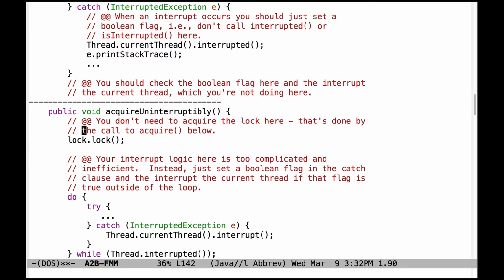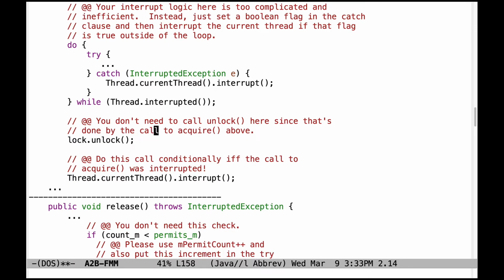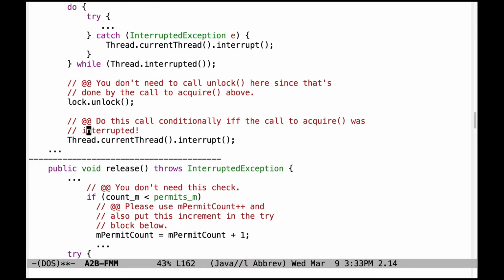Let's take a look at acquire uninterruptibly. Some more problems. Definitely do not acquire the lock here. That's meant to be done only in the acquire call down below, which I omitted, but that should be where that gets done. This logic for handling interrupts is way too complicated and inefficient. Instead, just set a Boolean flag in the catch clause, and then the current thread will be interrupted if that flag is set to true outside of the loop. Down here, there's no need to call unlock. That should be done by the acquire call. And this call to interrupt should be called only if the call, in fact, was interrupted. So check the Boolean flag first and only do it if it was set to true.